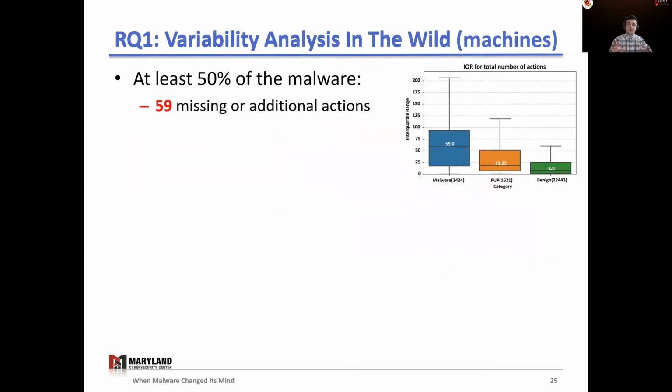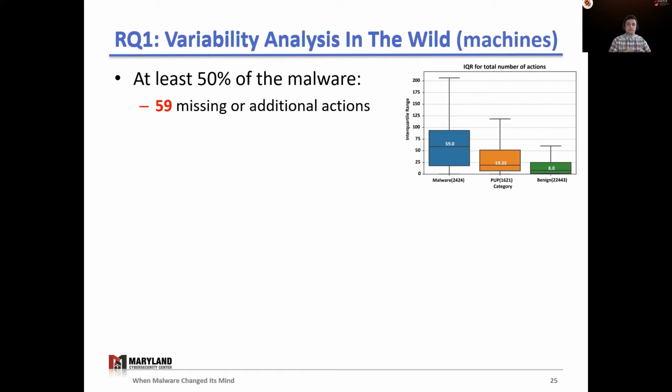What we found is that malware indeed has the highest variability across machines. And in fact, for 50% of the samples, the machine variability is 59 actions, meaning that there are at least 59 missing or additional actions across different machines.